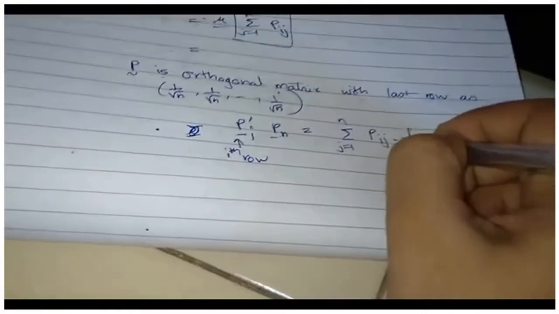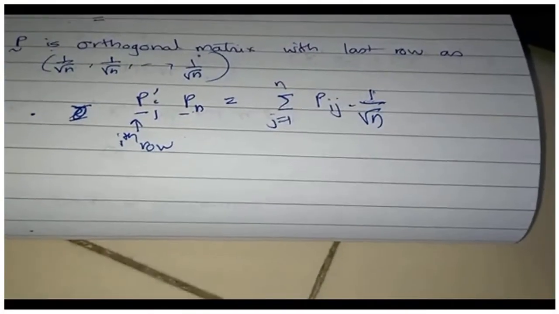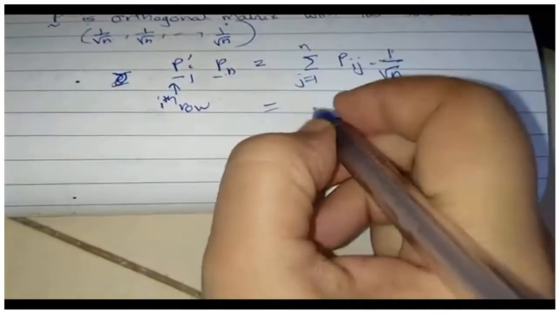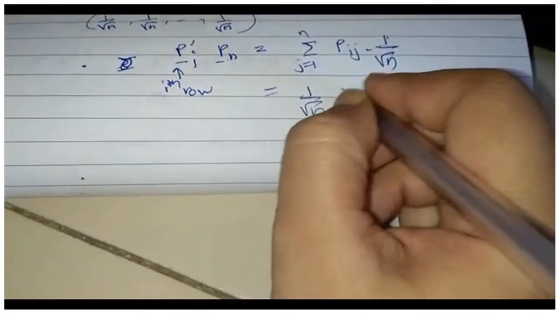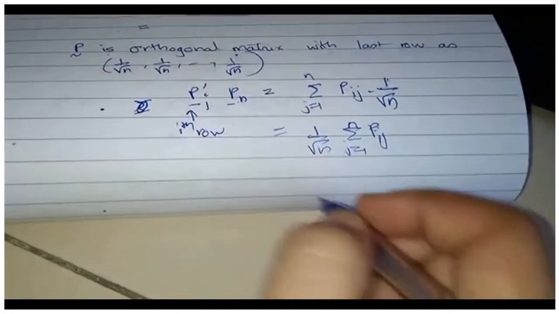So sum over j going from 1 to n of P_ij times 1 by root n. This 1 by root n is common, so this would be 1 by root n times the sum over j going from 1 to n of P_ij.